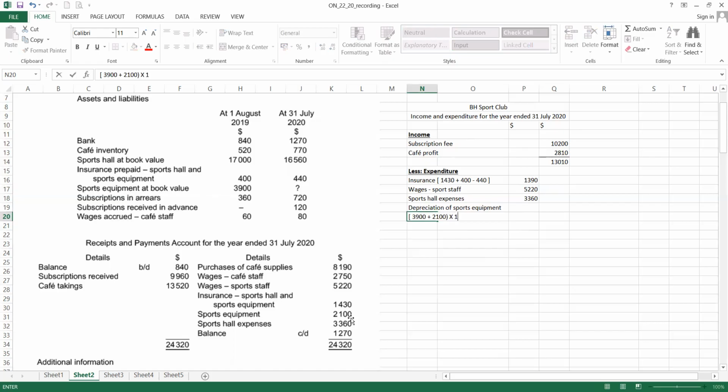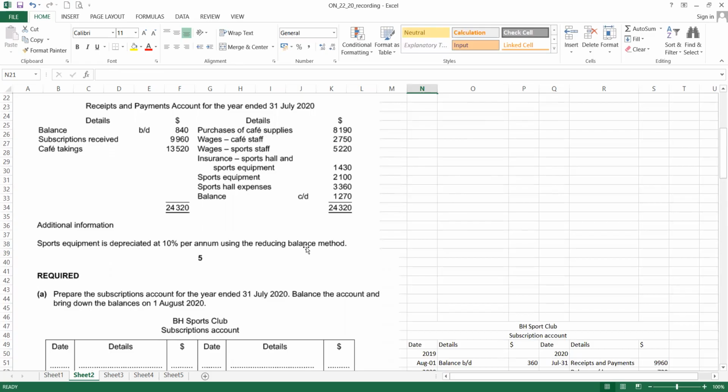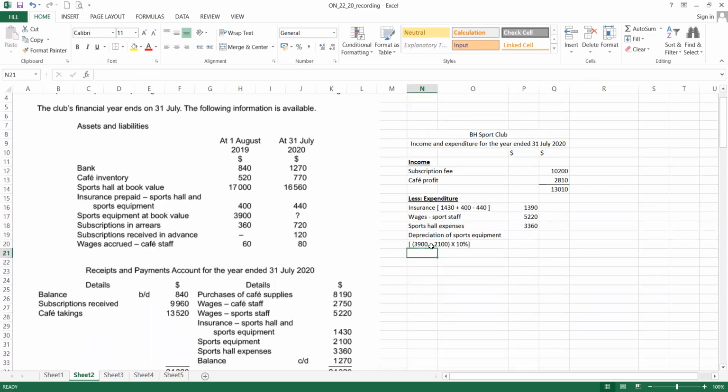Okay, after that times 10% because they say that using the reducing balance method. Reducing balance method is taking the net book value plus the new purchases times the percentage. So we get the amount, let me count, 3900 plus 2100 times 10%. So we get 600. Another item they didn't mention at all, but this one, this is another depreciation that we need to calculate because they are using the book value.